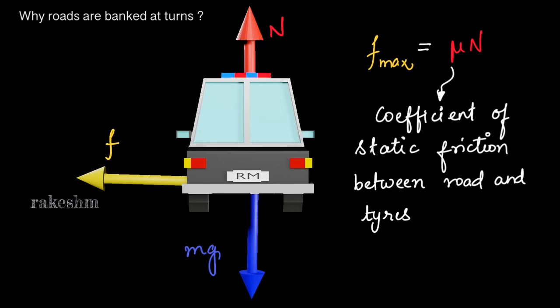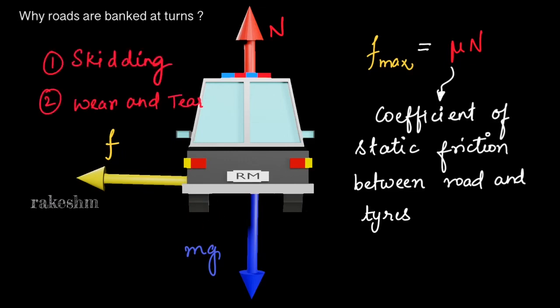Another disadvantage of this friction supporting turning is that because of the friction between the tires and the road, this huge force causes wear and tear of the tire. So summing it up, the two disadvantages that we see if we take a turn on a flat road are, one, it might cause skidding during the rainy season, and the second, it increases the wear and tear of the tires.